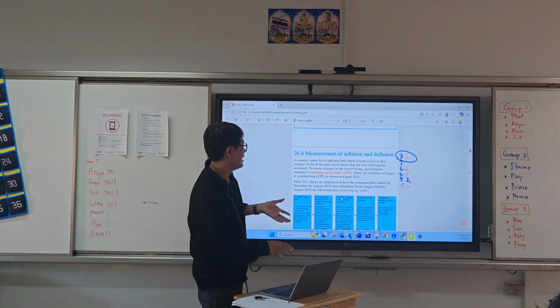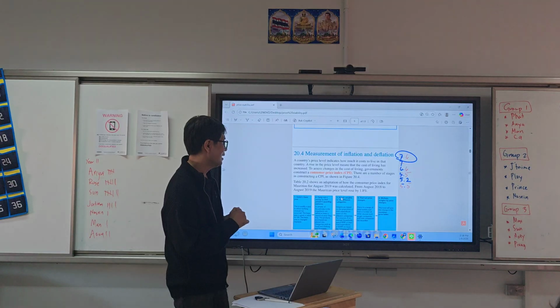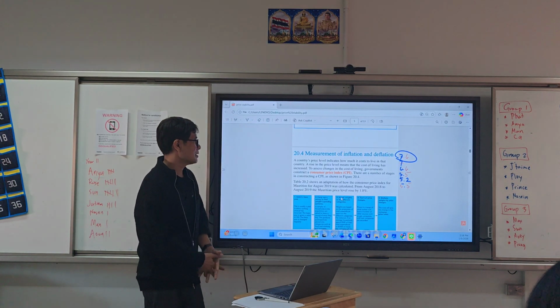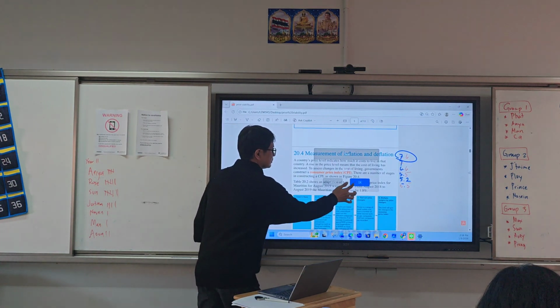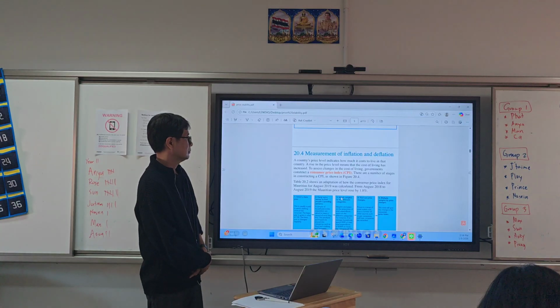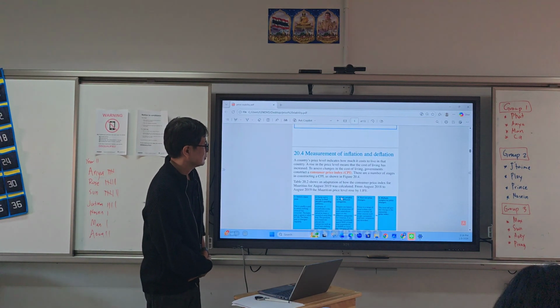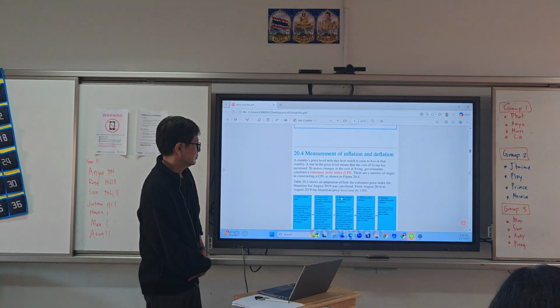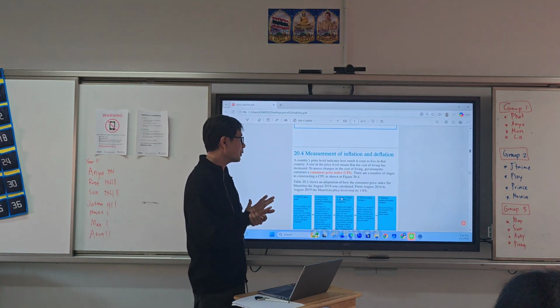A measurement of inflation and deflation is the CPI. A country's price level indicates how much it costs to live in that country. A rise in the price level means that the cost of living has increased. As this changes in the cost of living, governments construct a consumer price index, or CPI. There are a number of stages in constructing a CPI as shown in the figure. So the consumer price index right here.